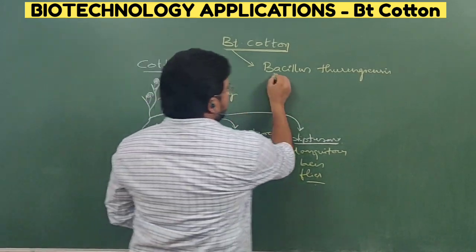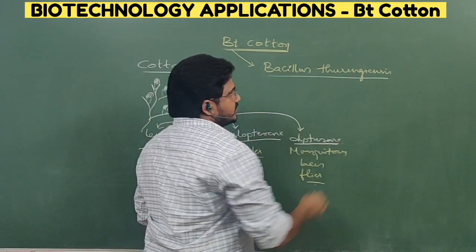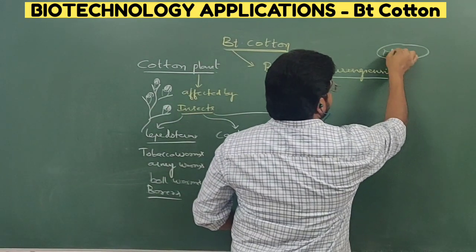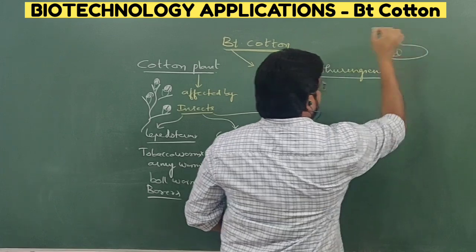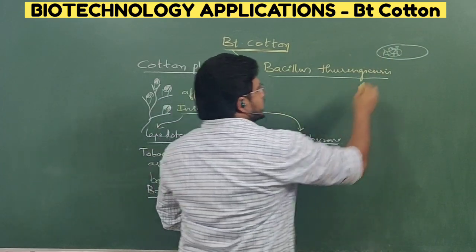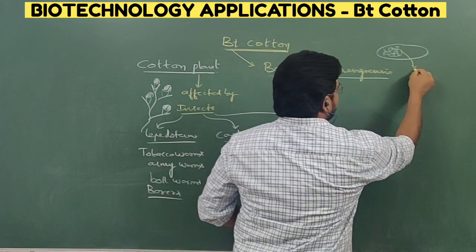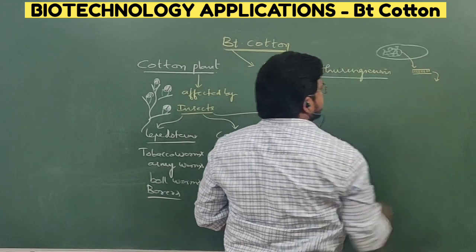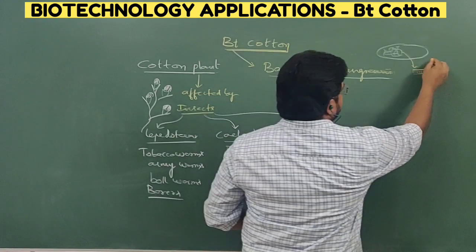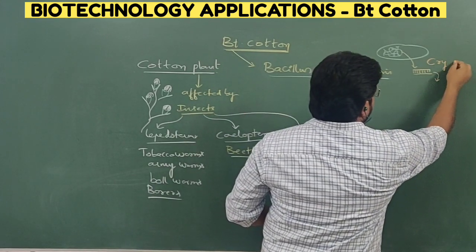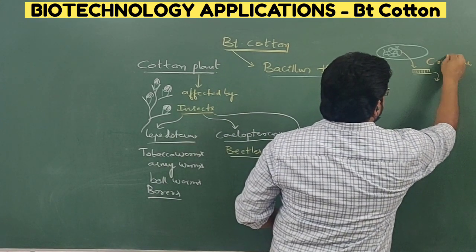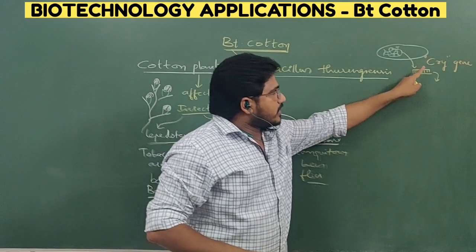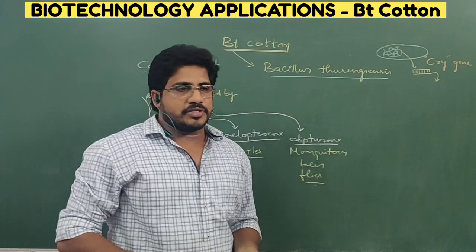So guys, Bacillus thuringiensis is a bacteria. Generally it has DNA as its genome. Its genome has a sequence. If you understand this sequence, this gene is called the Cry gene. Very important. C-R-Y. The gene name is Cry. Here Cry means crystalline in nature.